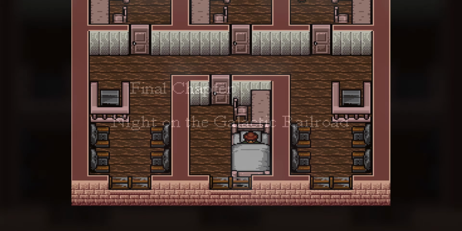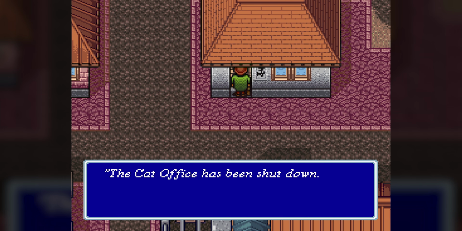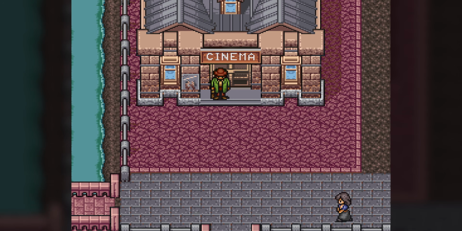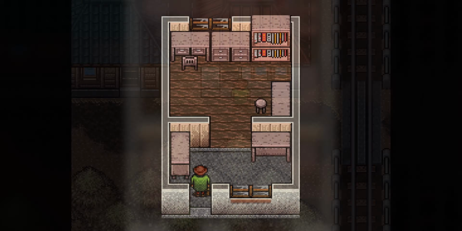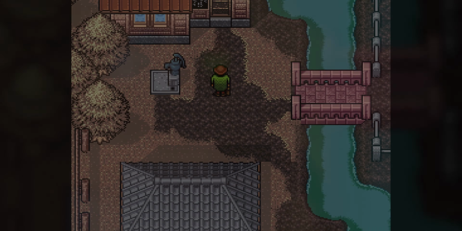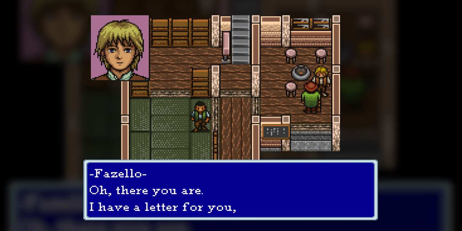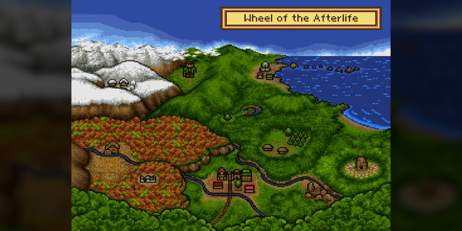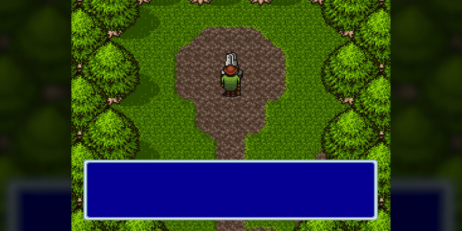In the morning, we discovered that the cat office has been closed down because the cats were unable to get along. The cinema is closed too, and the town is feeling cold, empty, and quiet. At the Agricultural Society, we read a letter from Kenji, thanking us for gathering his 7 journals. The letter contains a map showing the way to a place where Kenji wants to meet us.